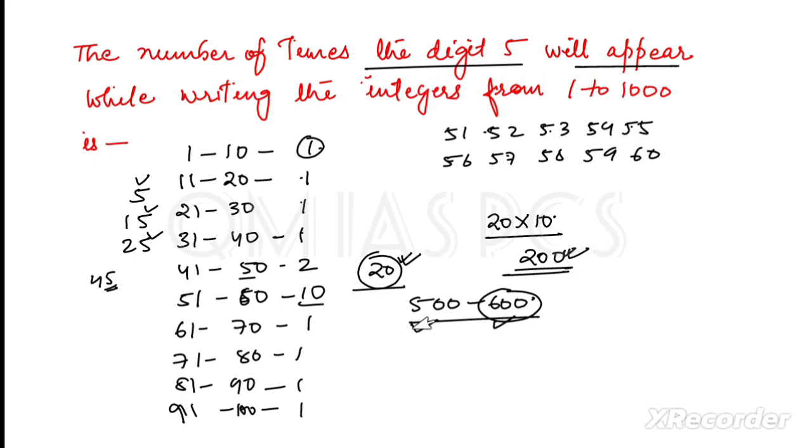In only the 100 place it will be 100 times, so the total will be 200 plus 100, that is 300 times. So if you count like this, in systematic order, you will get the answer easily. Otherwise if you count 100 after 100, like 101 to 200, then 200 to 300, it will be a very hectic process. So try to apply some logic there. So our answer is 300. Check your answer if it is right or wrong, and if there is any mistake you can correct that. Okay, so next question is,